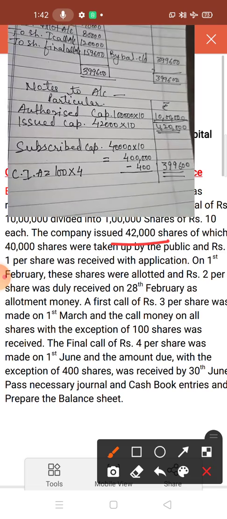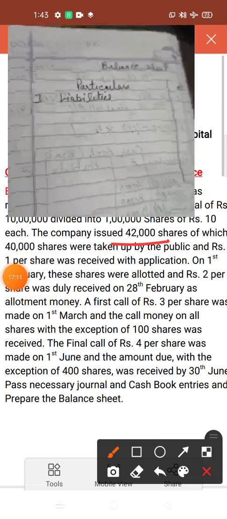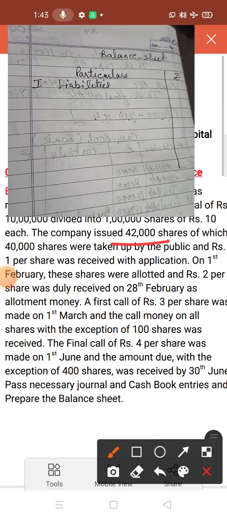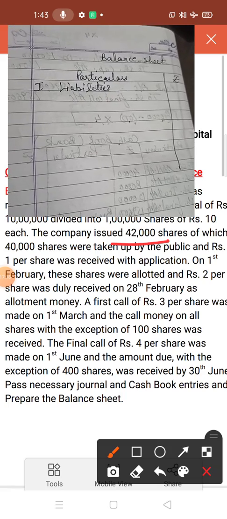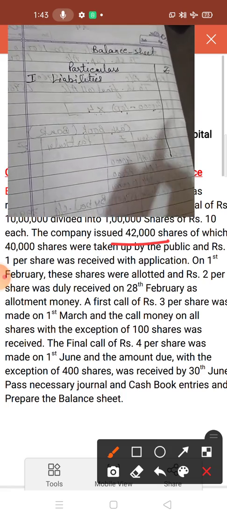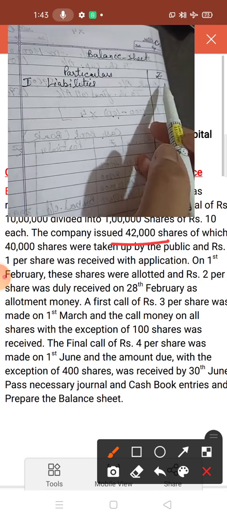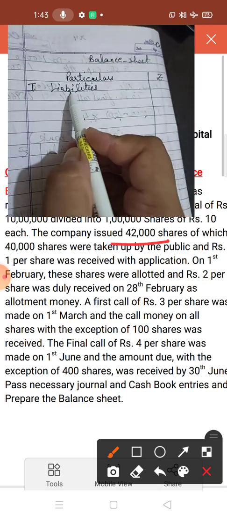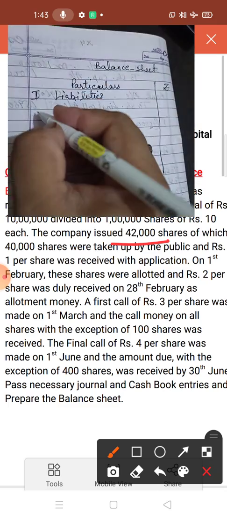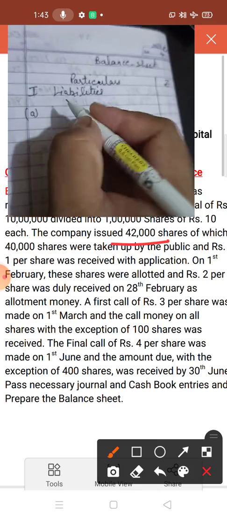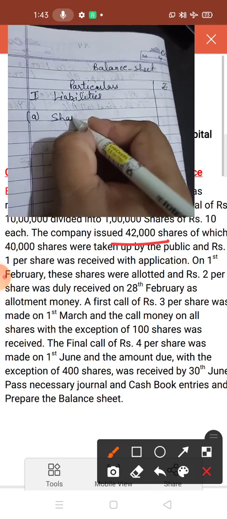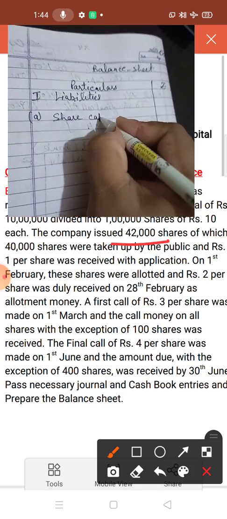Now you have to make the balance sheet. Now see, this is the format of the balance sheet. Here the first side belongs to particulars, then rupees. First you have to write down liabilities. So in liabilities, the first heading is share capital.